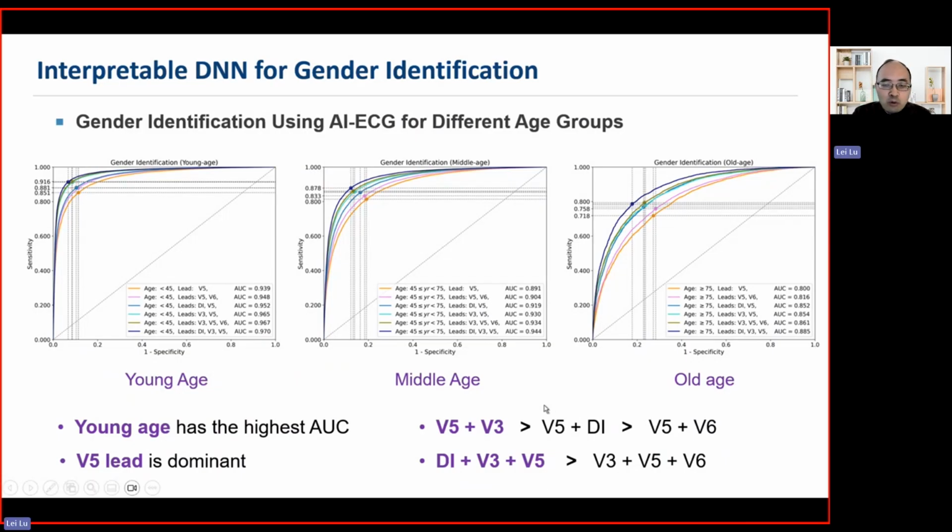This subgroup analysis can help us develop deep learning models with reduced ECG leads, for example one, two, or three leads, which can save computing power or help deployment in scenarios where we cannot obtain all 12 leads. So this is the second task.